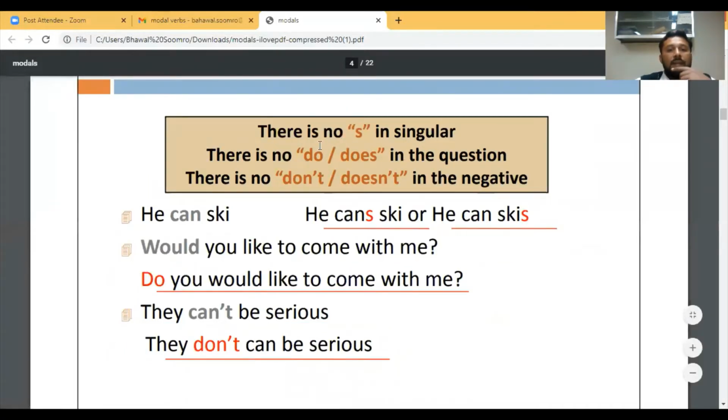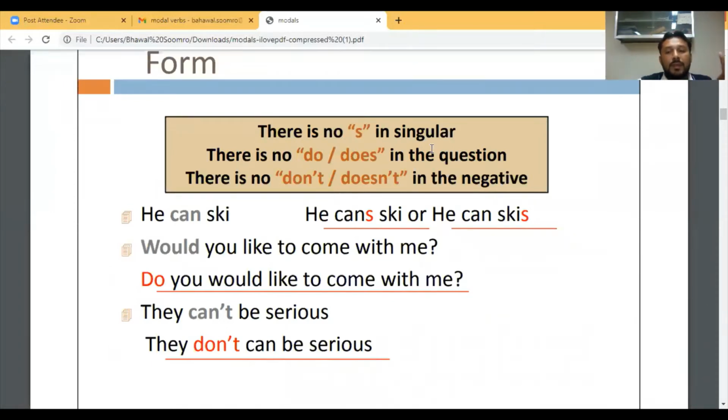There is no s in the singular. Whenever we have present tense, we say he goes to school. Here we don't need the s, and there is no need for do or does in the question. There is no need for don't or doesn't in the negative. Like he can ski, this is the correct one. If we write he cans ski or he can skies, both are incorrect.